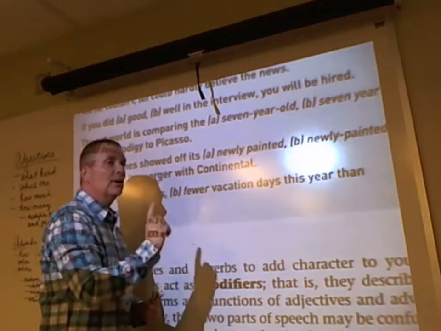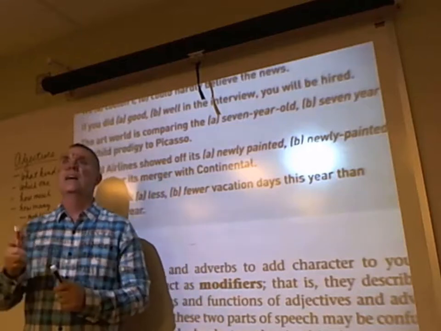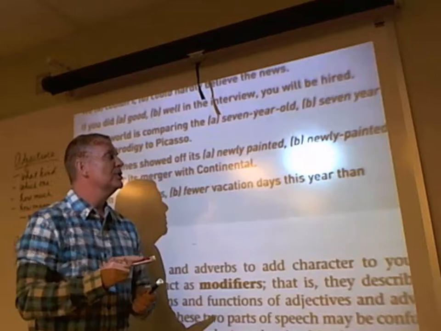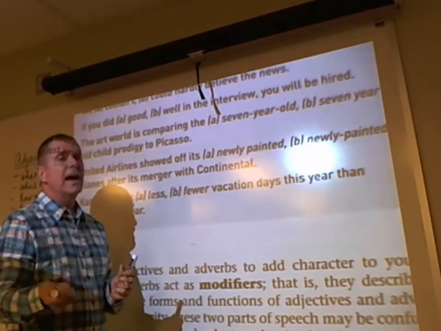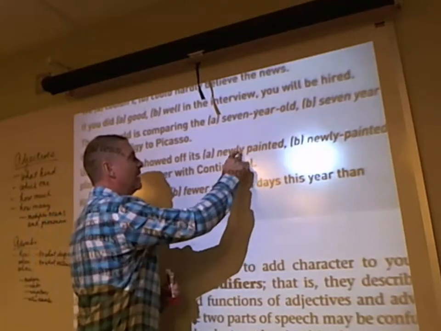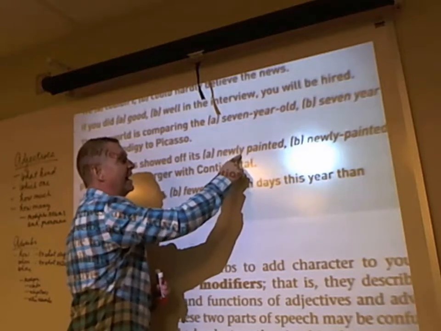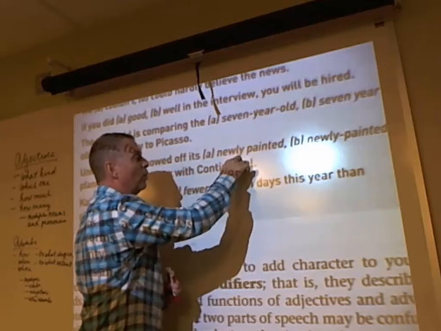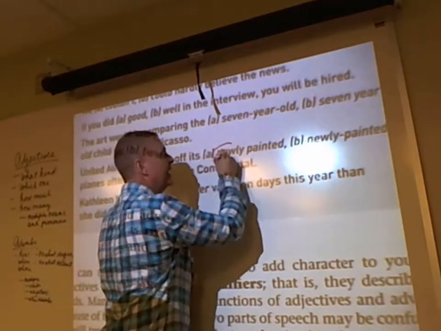Remember, I just now mentioned that there's sometimes a term called a temporarily hyphenated adjective when it modifies a noun that follows, and then you don't hyphenate it if it comes afterwards. There's an exception to the rule, and it's whenever the first one is an adverb that ends with ly. If the first compound adjective has an ly ending word, don't hyphenate it. So letter A is going to be the correct answer because of the word newly.